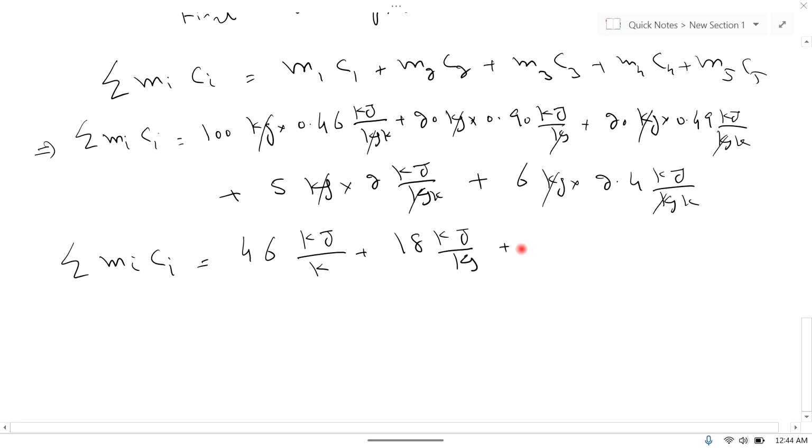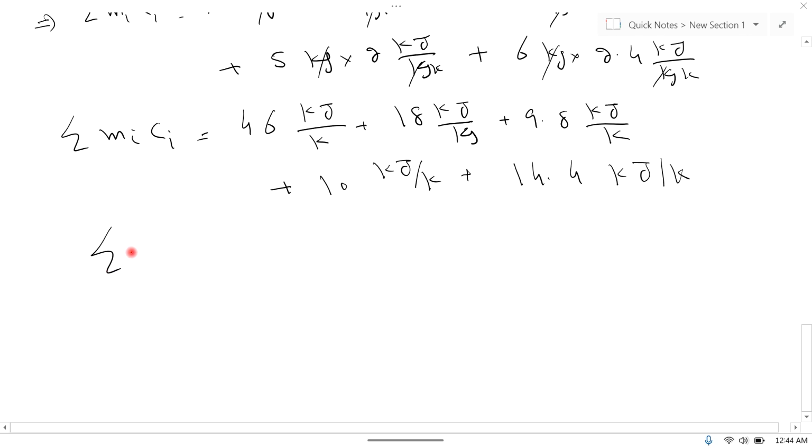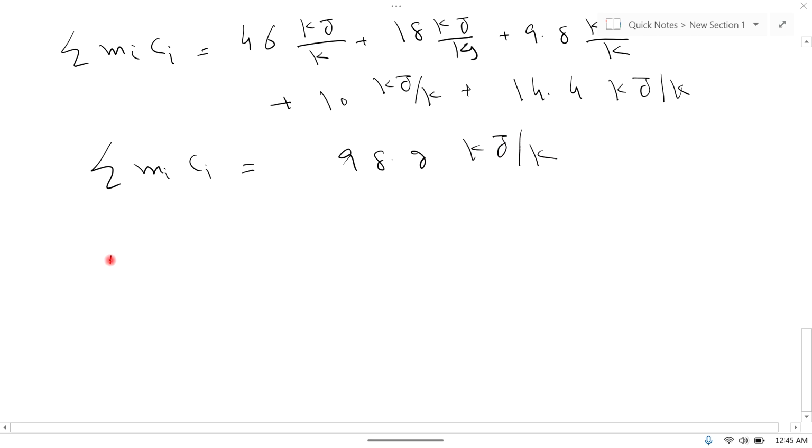Similarly, 20 multiplied by 0.49 is 9.8 kilojoule per Kelvin plus 5 multiplied by 2 is 10 kilojoule per Kelvin plus 6 multiplied by 2.4 is 14.4 kilojoule per Kelvin. So now add all these values, which is equal to 98.2 kilojoule per Kelvin.